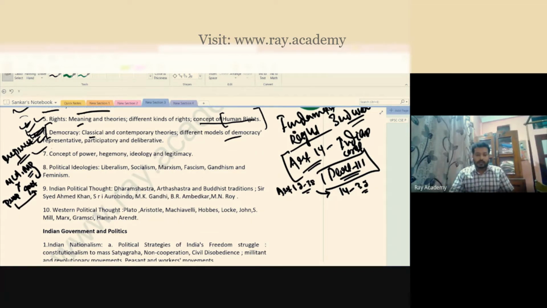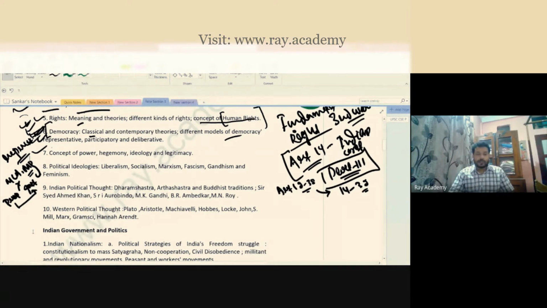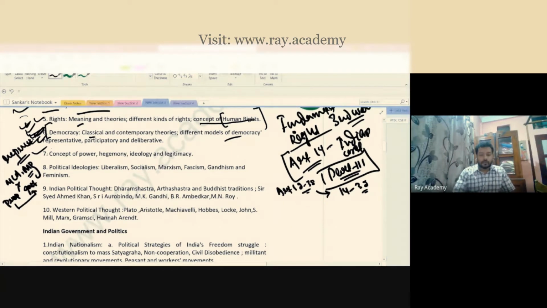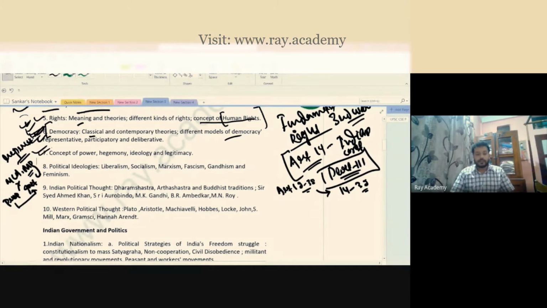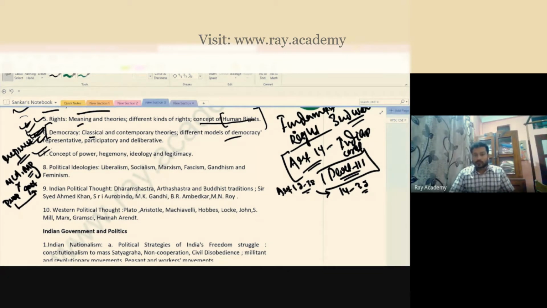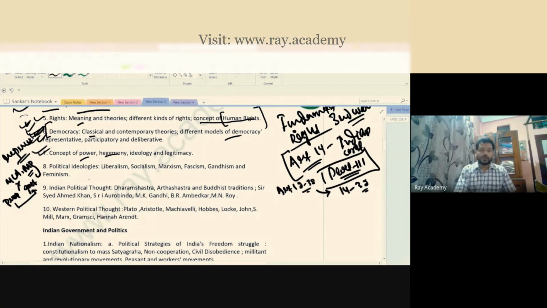And here what happens, power. What is power? Maybe I wish that you become an IAS or IPS officer, whatever is your wish, or you become a civil servant, you are also going to have certain power. Similarly, those elected members are also going to have certain powers. So what is this power? What are the different dimensions of power? What is hegemony? What are the country-specific powers? So that you are going to understand.